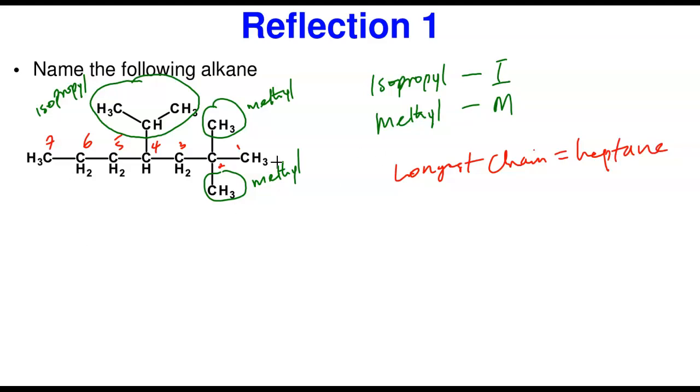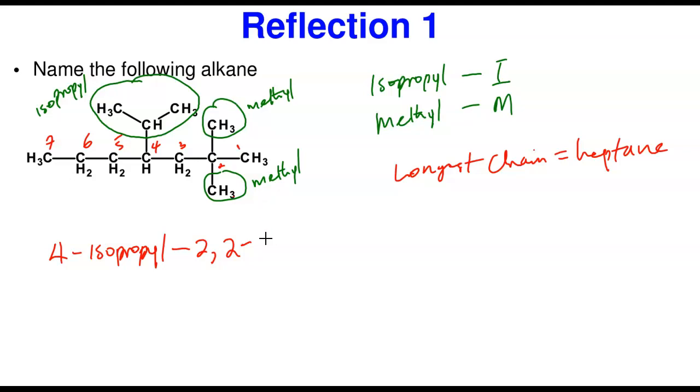Despite that this is labeled in carbon number 4, it will come first. It doesn't matter, because I comes before M. So I'm going to say 4-isopropyl. What next? I have a methyl group in carbon number 2, and there are 2 of them. So I'm going to mention the 2 of them. I'm going to say 2, 2, because there are 2 of them.